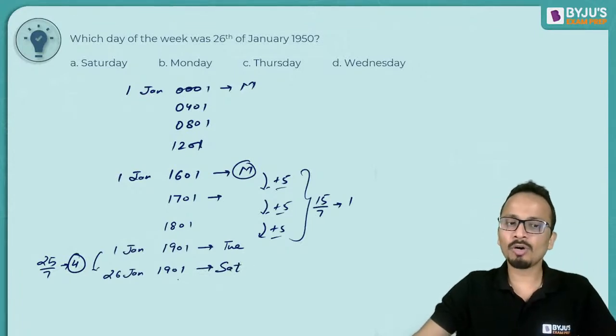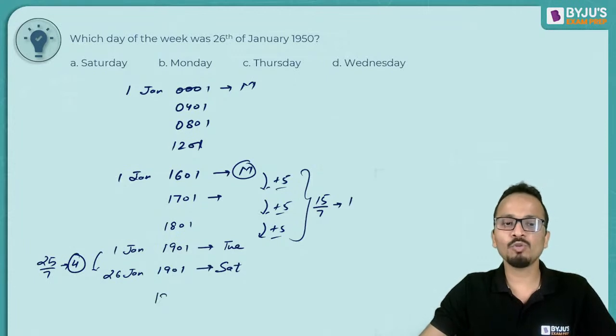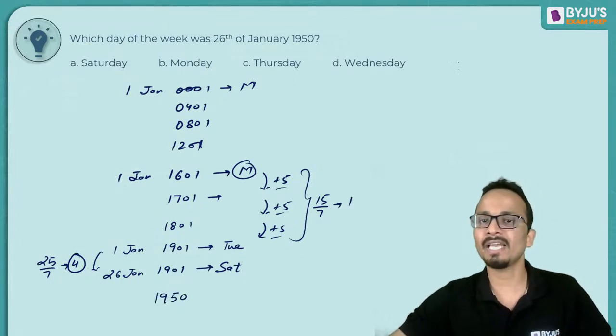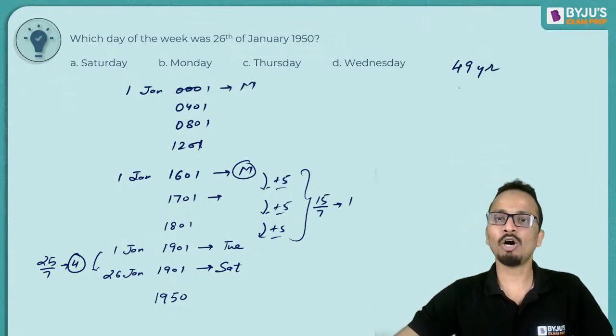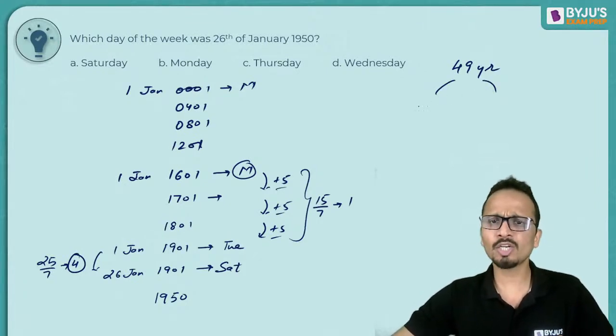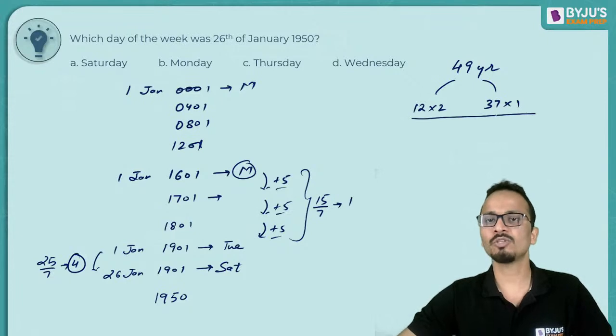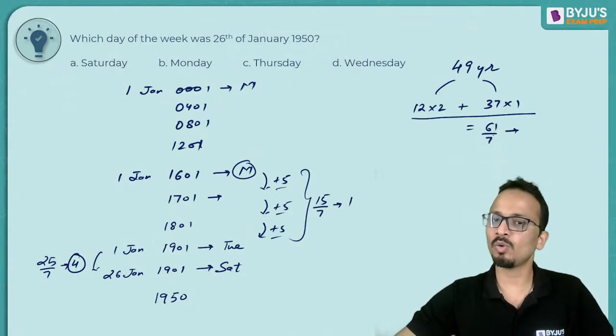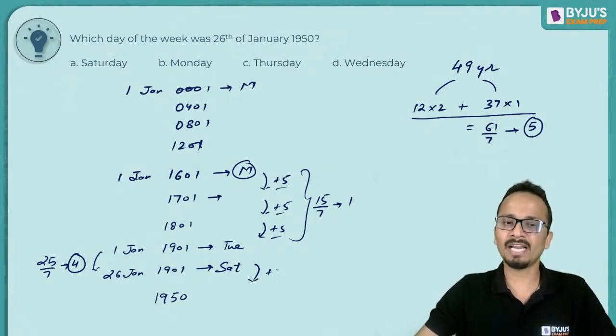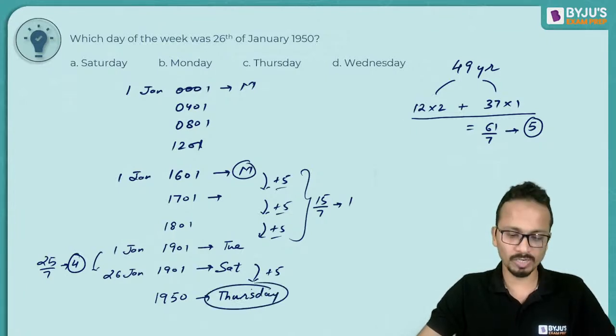Right. Now from year 1901, I have to go to 1950. That means adding 49 years. Now in these 49 years, there are 12 leap years and the remaining 37 are normal years. Okay. So that means the total number of odd days will be equal to 61. When divided by 7, 61 when divided by 7, remainder will be 5. Alright. So add 5 to Saturday. Saturday plus 5 will be a Thursday. Okay, so the final answer will be a Thursday.